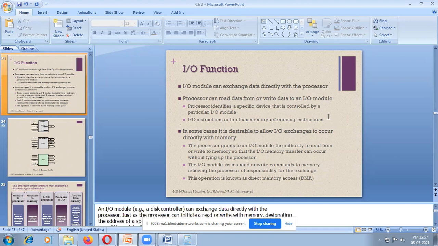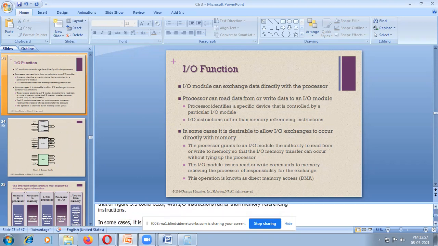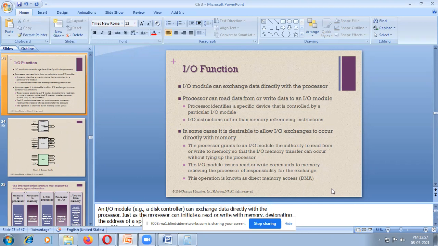This microprocessor is only working for arithmetic and logical operations. Whenever an IO operation comes, it will give the access to another processor, another controller. That controller will work for the microprocessor. So that is nothing but the IO function or IO module.